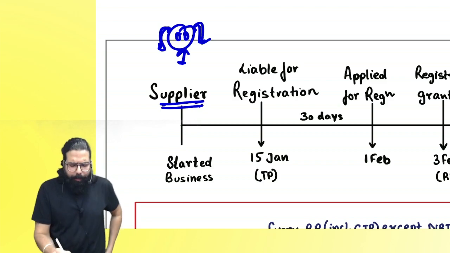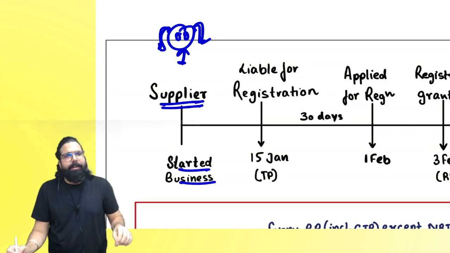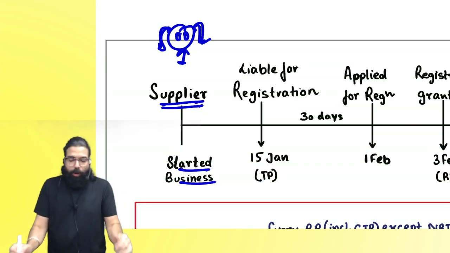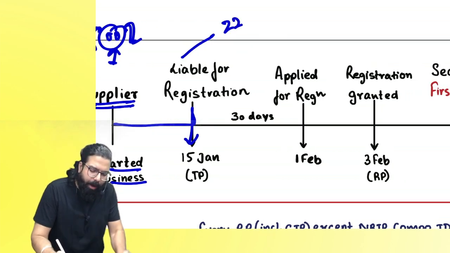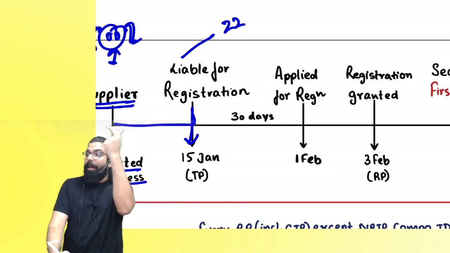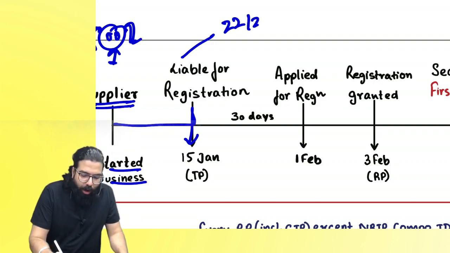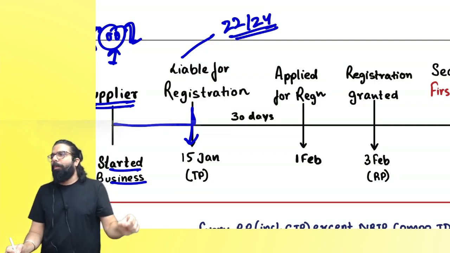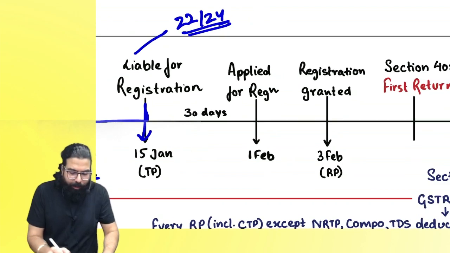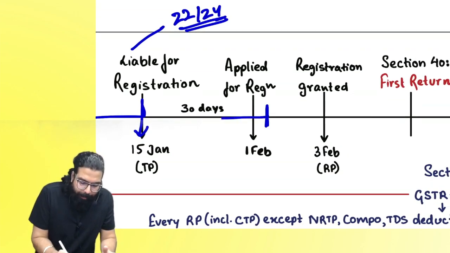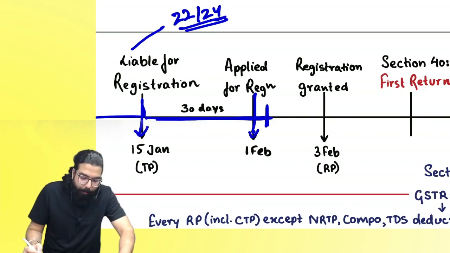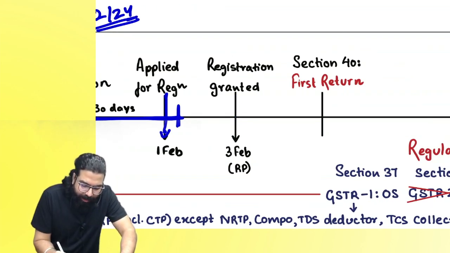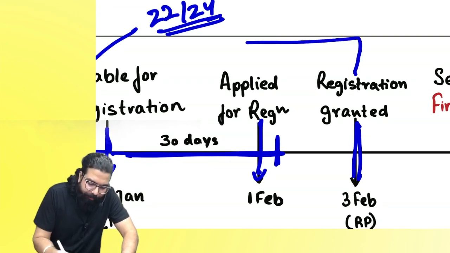She started her business. People tell me one thing. When she starts her business, does she have to take registration? No. Now, one day she will become liable. When will she become liable, everyone? You will have to recall, under section number 22 or section number 24. Once you become liable, you have to apply for registration within how many days? For example, you applied within 30 days. Okay, everyone. Once you apply within 30 days and the registration certificate is granted, it is valid from which date?